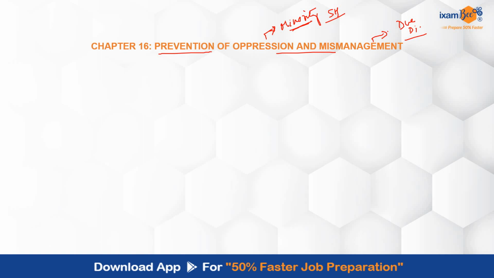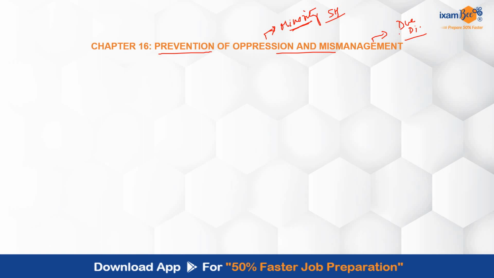So oppression जो है, involve क्या कर रहा है? Unfair treatment या prejudice होता है against the interest of the minority shareholders. Mismanagement जो relate कर रहा है improper या negligent management practices का, जो कि कंपनी को harm कर सकता है, उसके stakeholders को. And both of these, oppression and mismanagement, they have serious consequences for the company's performance, you can say governance, stakeholder relationship and all.